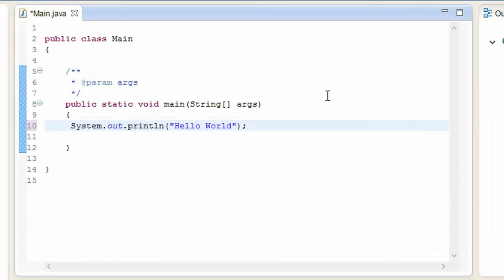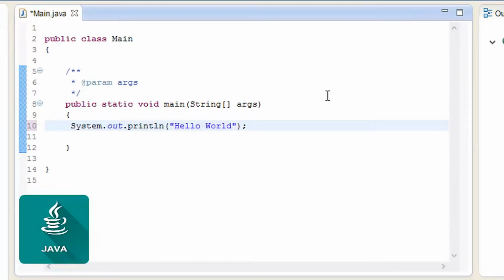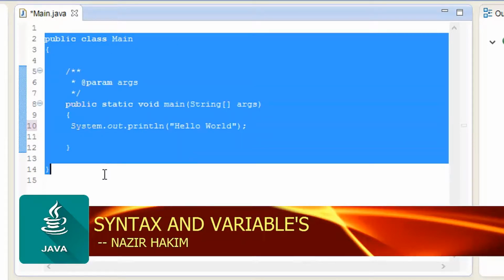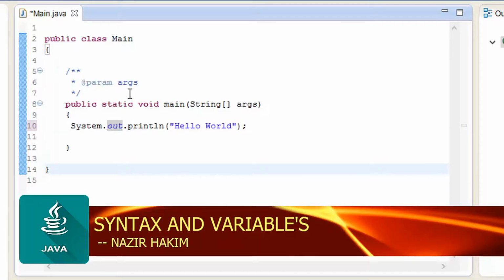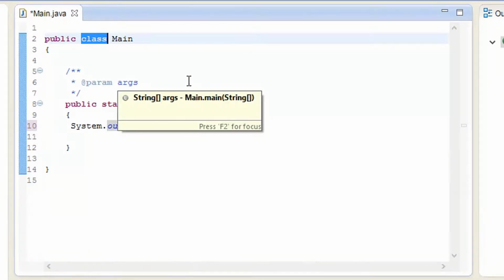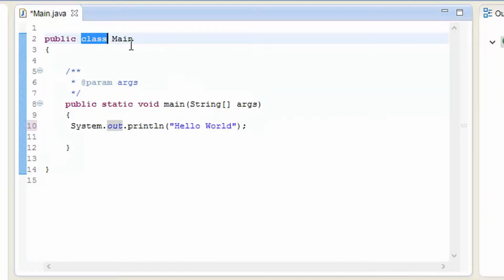What's up everyone, welcome to the fourth video of learning Java, and in this video I'm going to go ahead and explain what has been written over here, what has been automatically made. So class, because everything in Java is always going to be inside the class. So let's see. As you know, I have deleted one line that says auto-generated code, which was actually a comment.